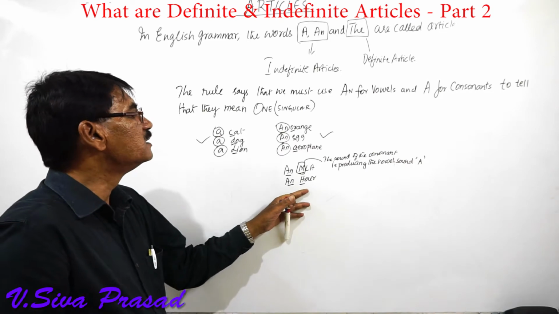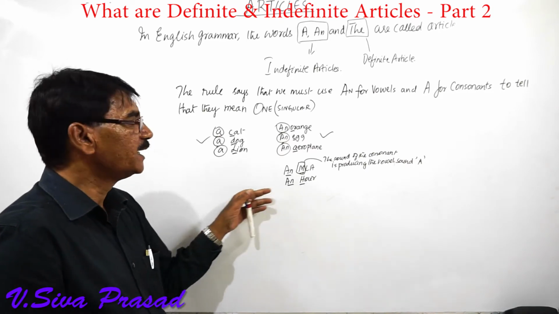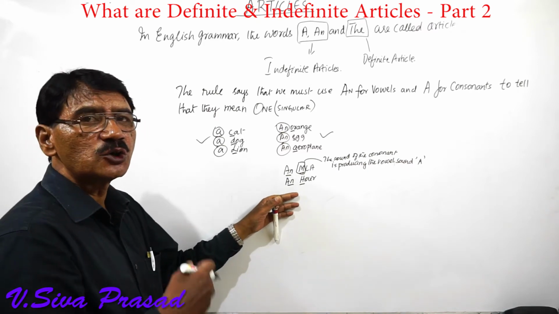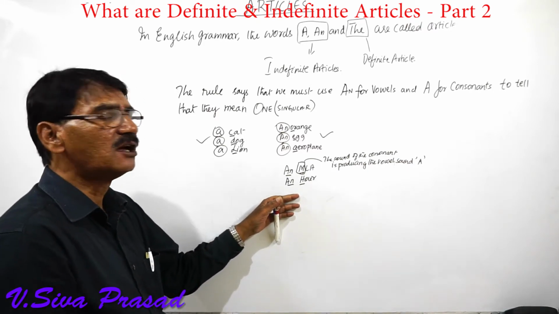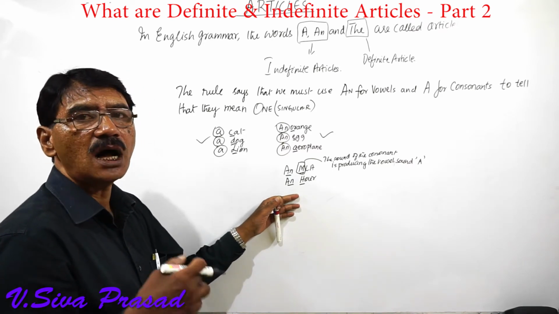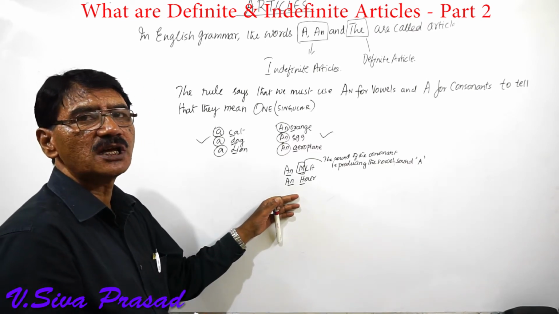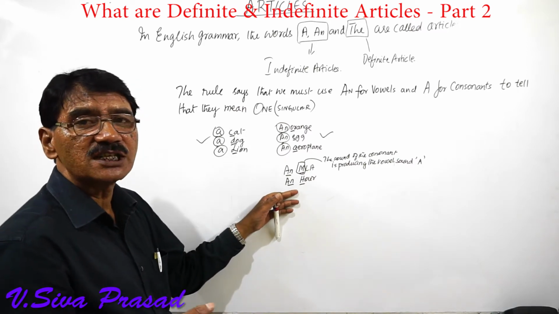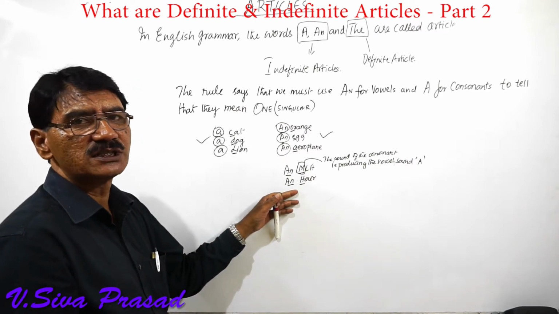Here, this is H-O-U-R. Here we have used the consonant H. But the sound which it is generating is that of a vowel. An hour. We don't say hour, we say our. So the sound which it is producing is a vowel sound.